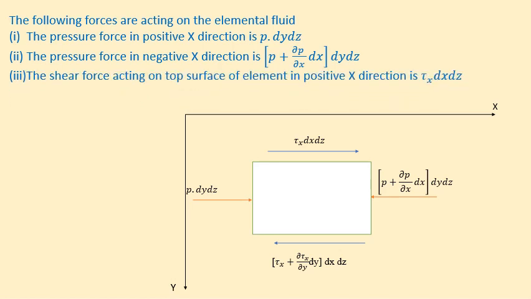Similarly, we have the shear force acting on the top surface in the positive x direction, given by tau x into the area on which it is acting, dx dz.